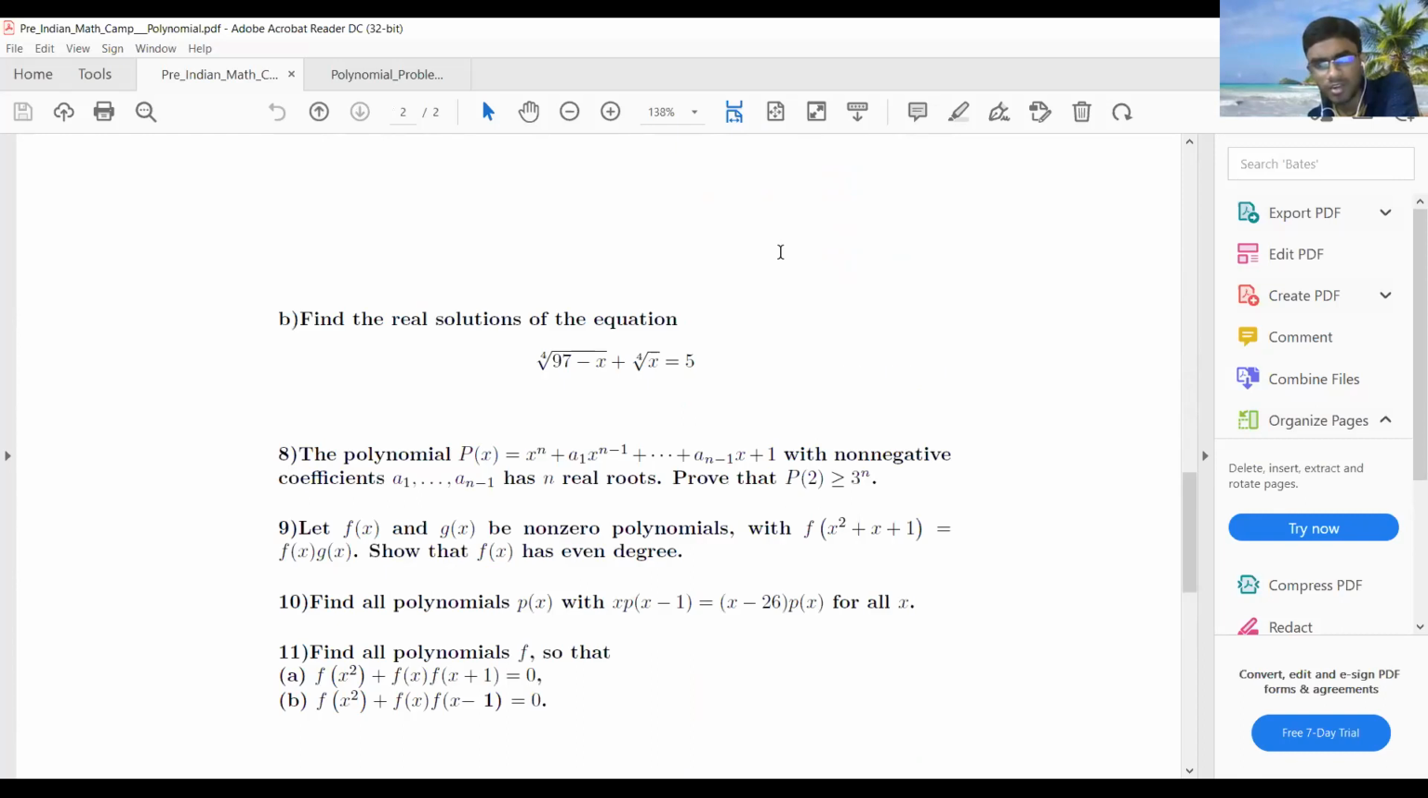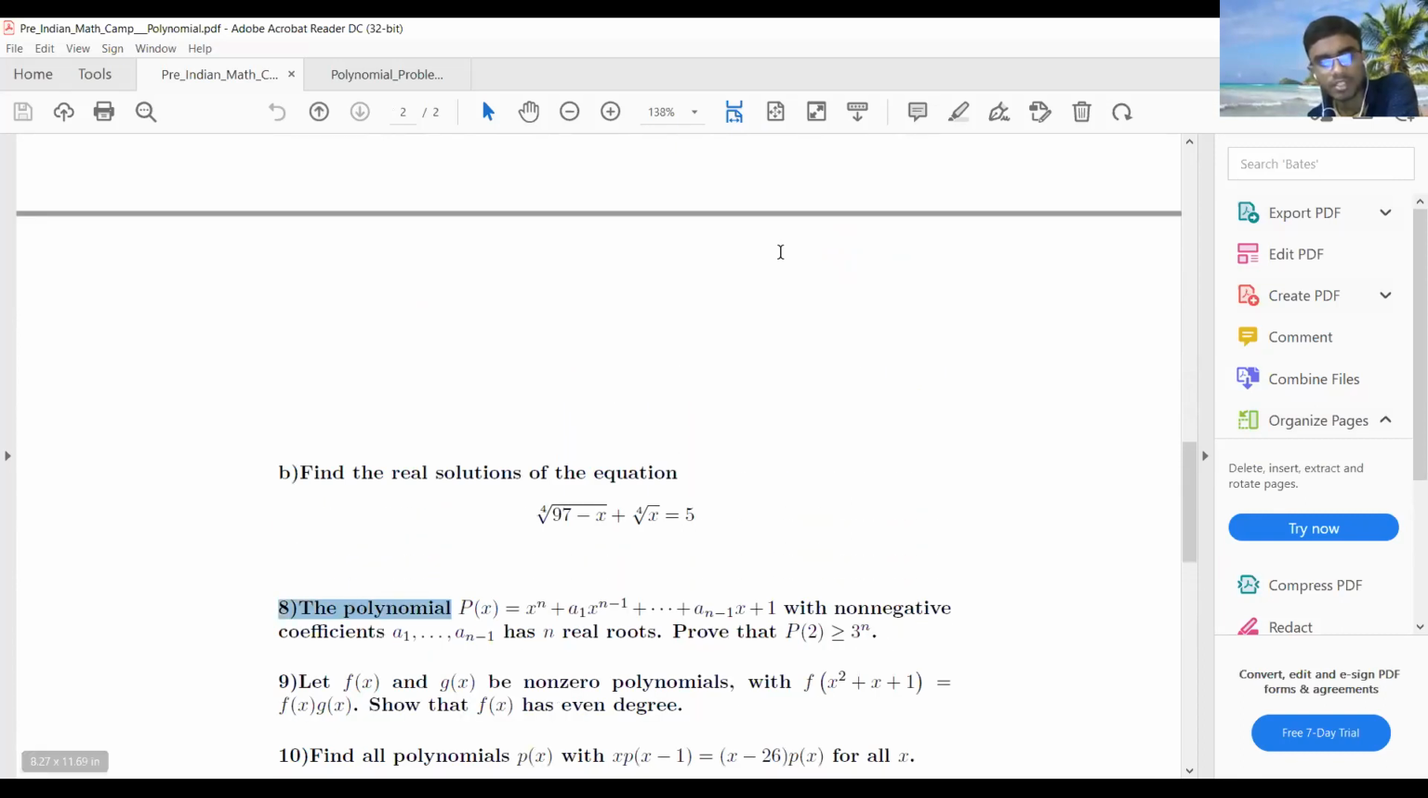Is this not relevant for IOQM? Let's take this particular problem, problem number 8, and see. Basically, someone can give that p of x is a polynomial, and so on. Then they may change the bound, maybe like this: it is given that p of 2 is greater than or equal to a to the power n. What is the value of n? What is the value of a? Maybe the minimum possible value of a. So these types of questions can be easily developed.